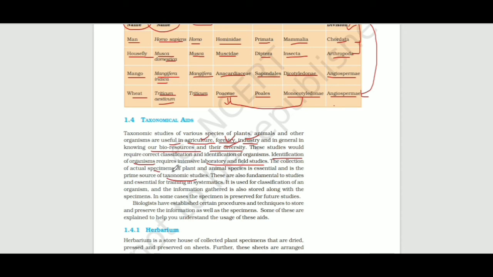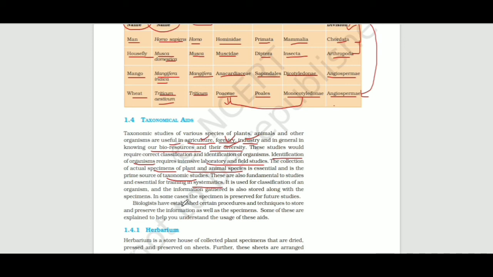It is essential to collect specimens of plant or animal species for these taxonomic studies. These are also fundamental for training in systematics. Systematics we have already covered in the previous video, so I am skipping this explanation.